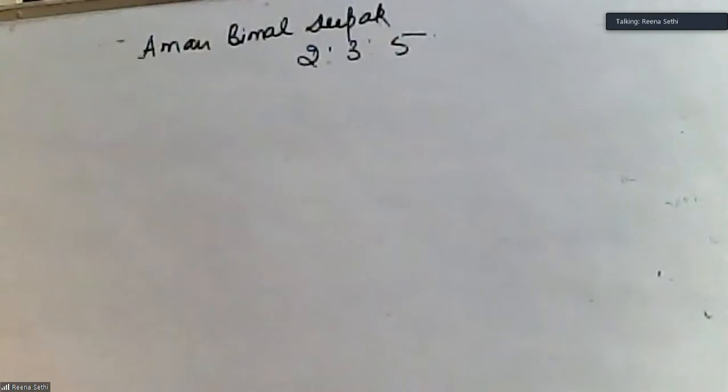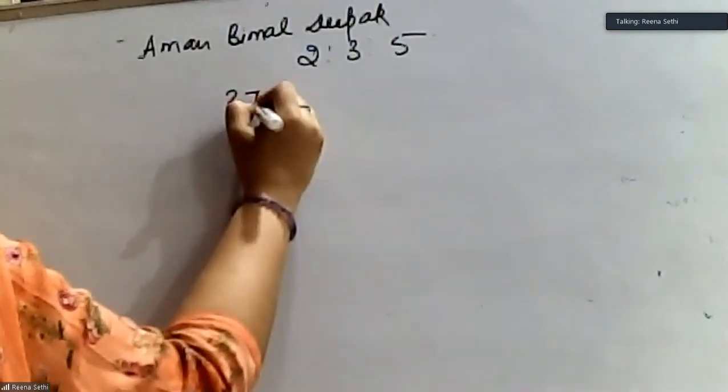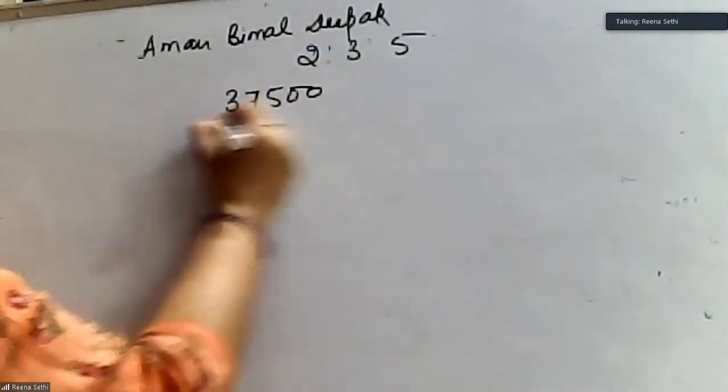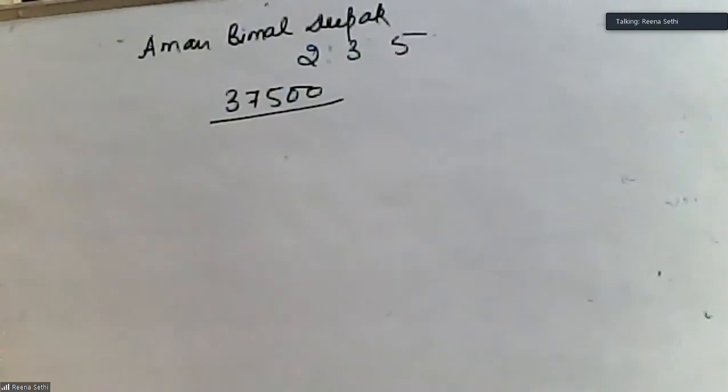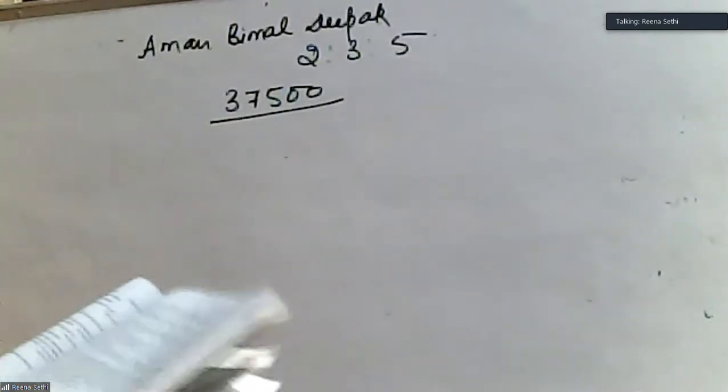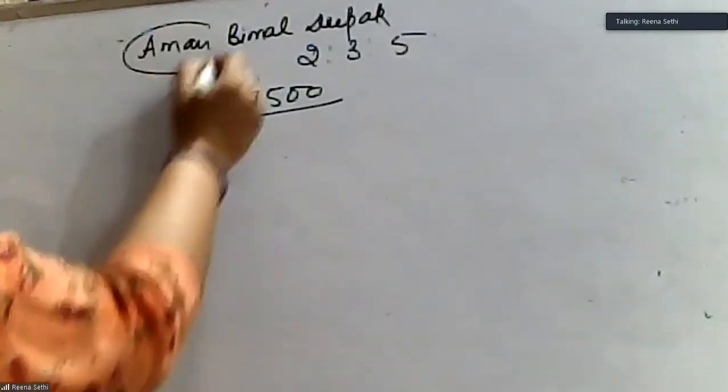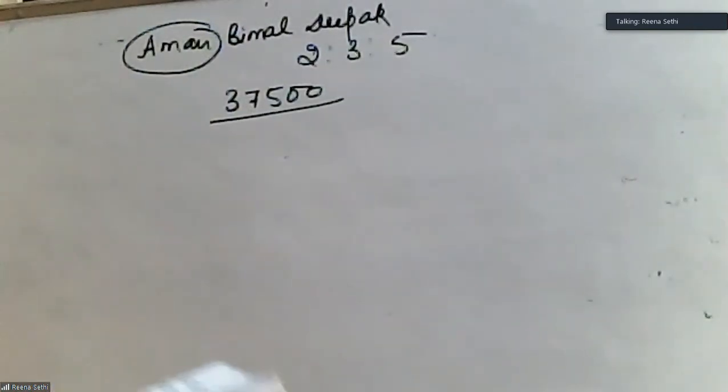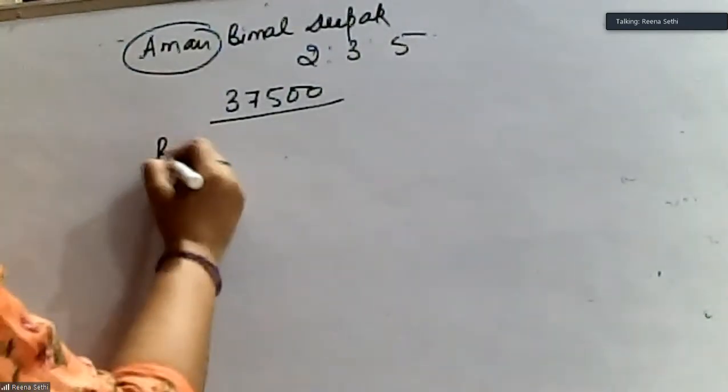The goodwill of the firm has been valued at 37,500. That means you don't have to calculate the value of the goodwill. Aman is going to retire. Bimal and Deepak decided to share profits equally. Calculate the gain and sacrifice of Bimal and Deepak, and also pass the necessary journal entry. So they are going to share equally.